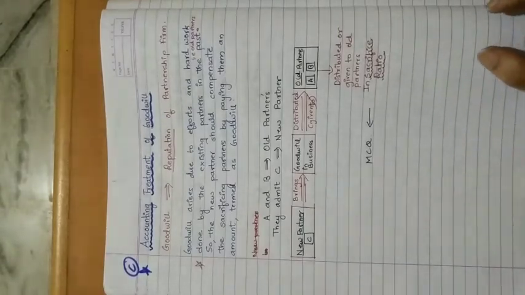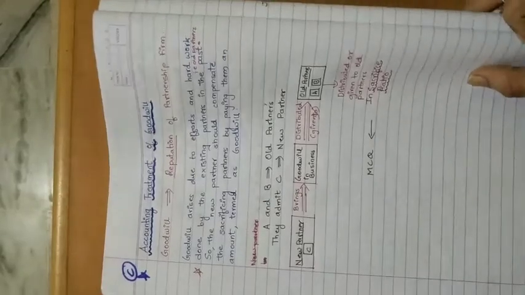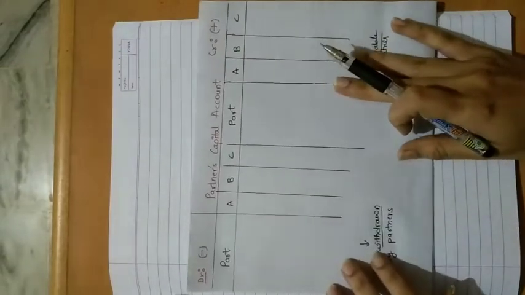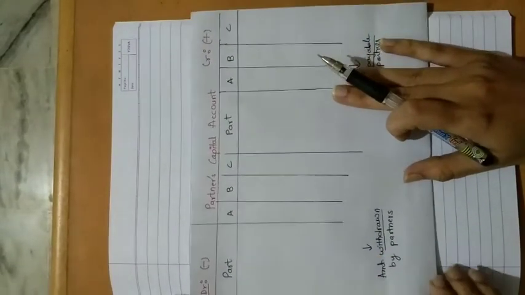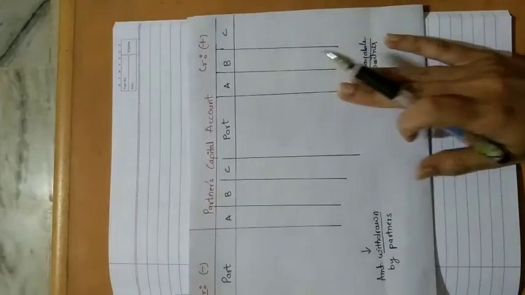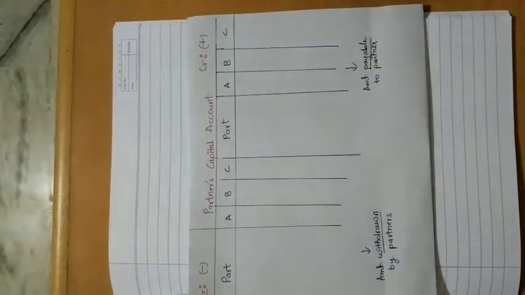Now, before I proceed with the problem, I want you to understand the partner's capital account. This topic we have already discussed in the first chapter under the subheading fixed capital account and fluctuating capital account.